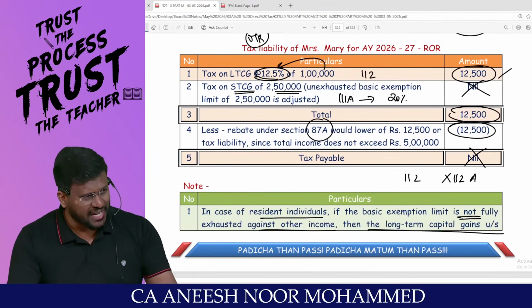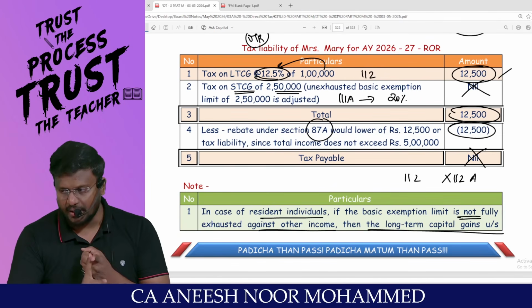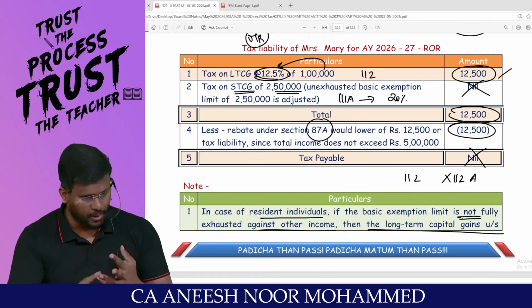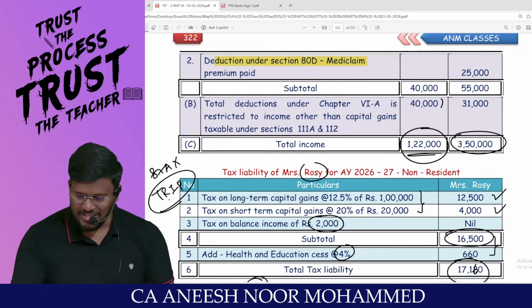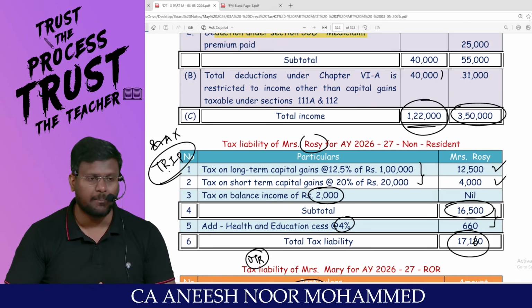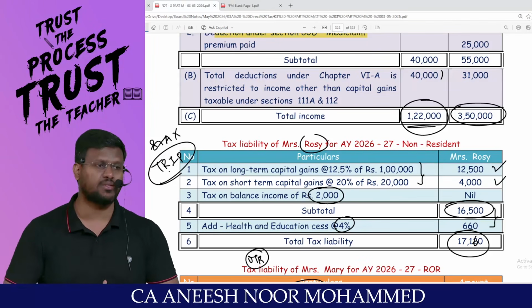Since she is a resident and ordinarily resident, she can claim the 87A rebate. She can claim the unexhausted basic exemption limit. All this benefit will be available. Whereas since Rosie is a non-resident, the unexhausted basic exemption limit cannot be claimed against special income, and number 2, 87A rebate is not possible.